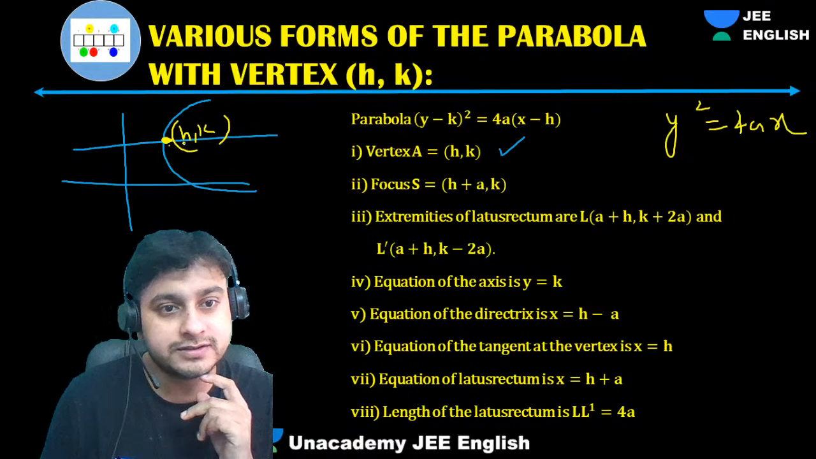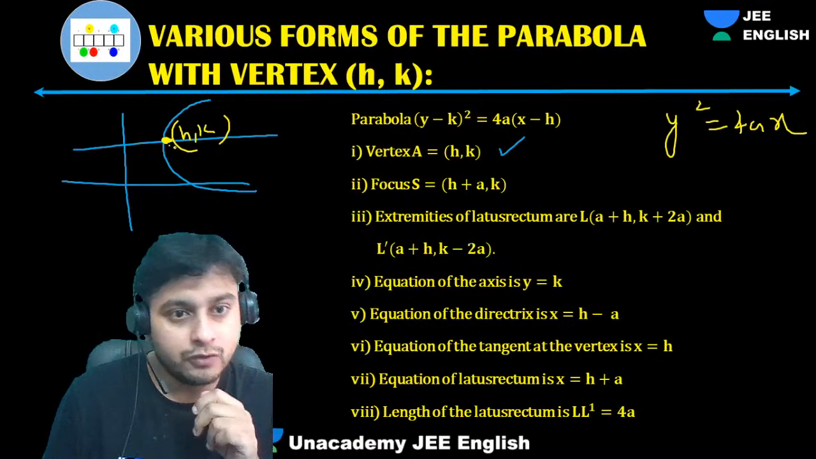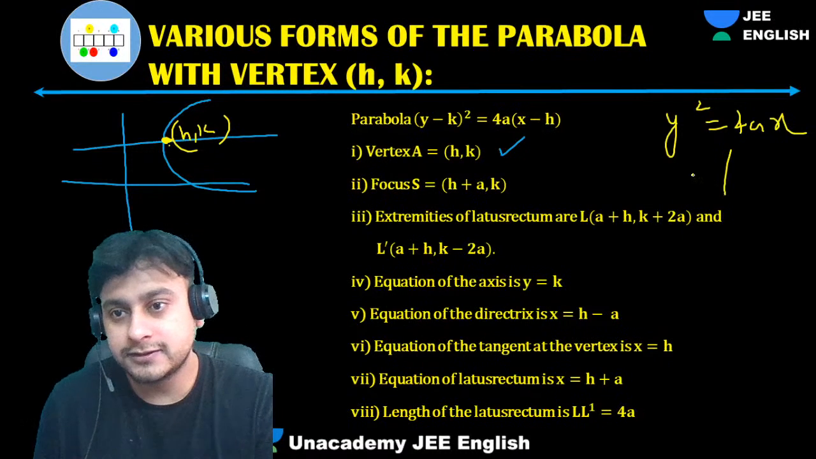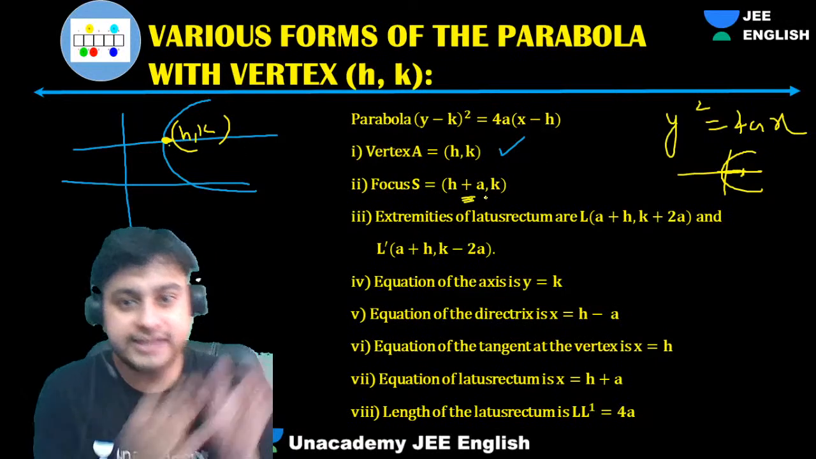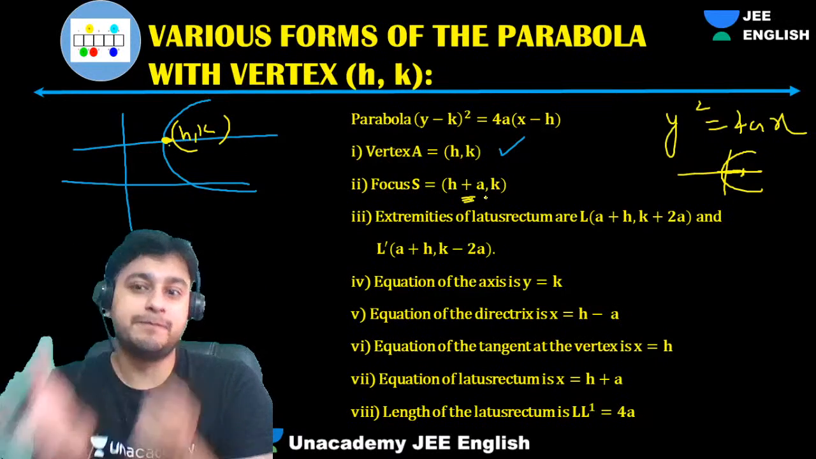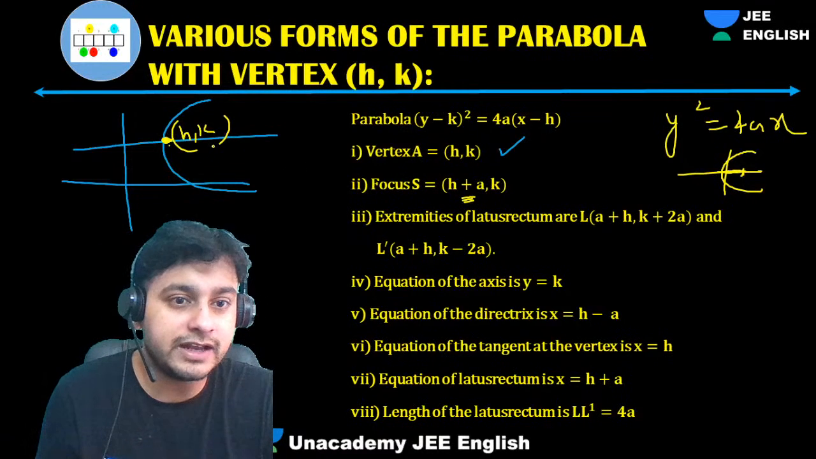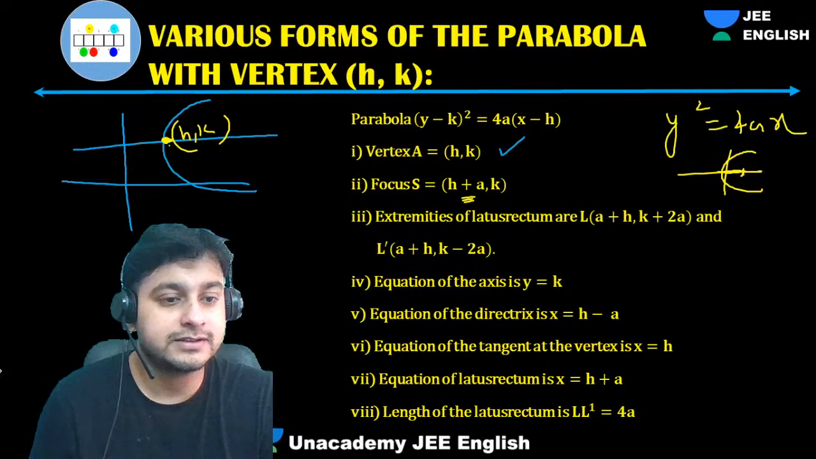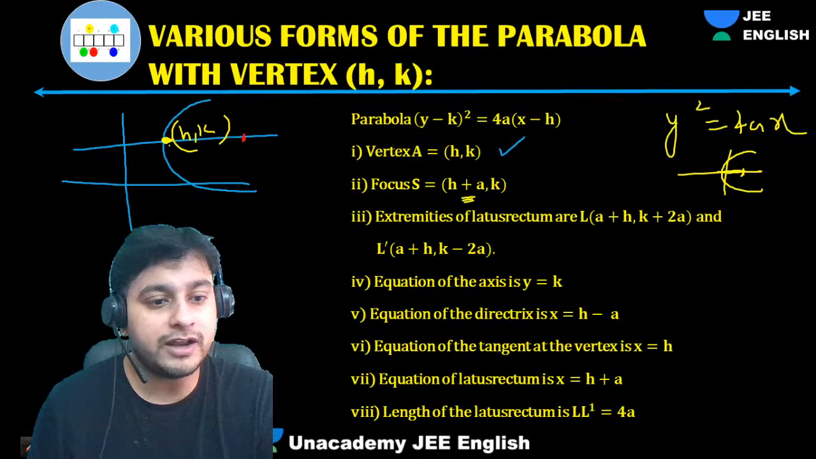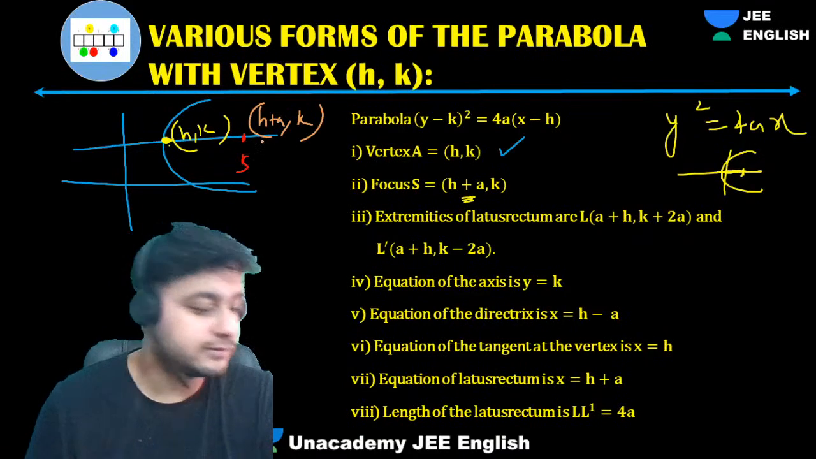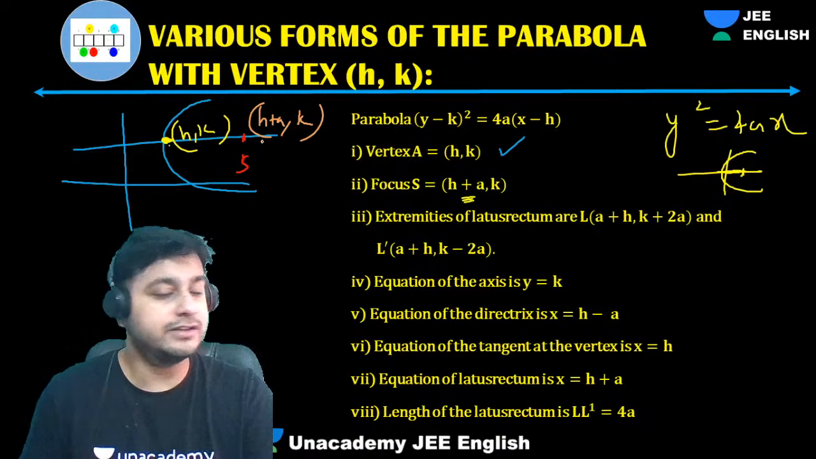Now what is the focus? For this, we have a comma 0. Focus will shift h units to the right, and the height will be the same. The height will be k only. This will be the focus. Understood? Here you will have some focus. This will be h. This is your focus S. So you can say this coordinate is h plus a comma k. That's it. Shifting of origin. So simple, guys.